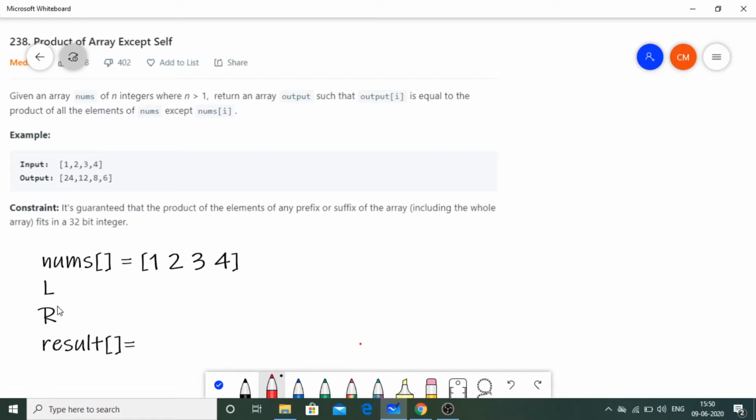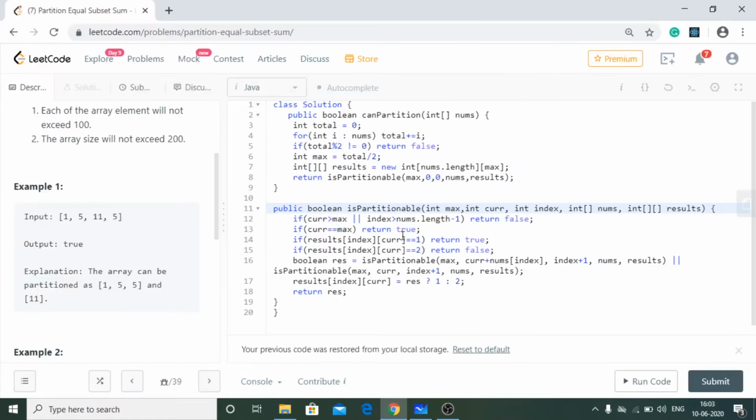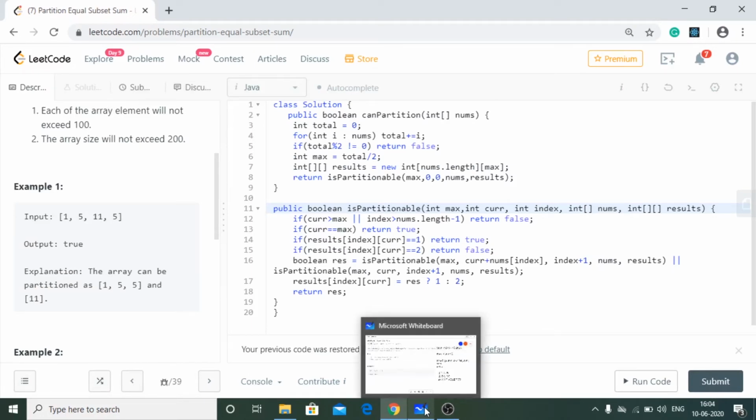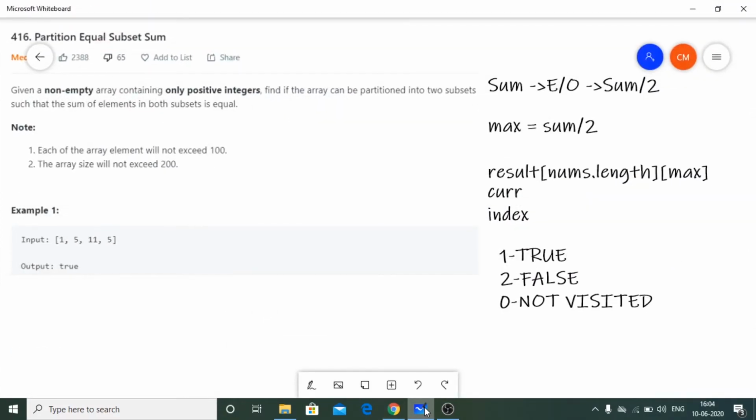If the sum is even, then we will be finding sum by 2. Now this sum by 2 thing must make sense to you, because, you know, there is a subset 1 and there is a subset 2, right? And when you add these two subsets, you will get the sum, right? But also we know that s1 and s2 are equal, so I can represent s1 as s1 equals sum by 2. Sum by 2 over here.